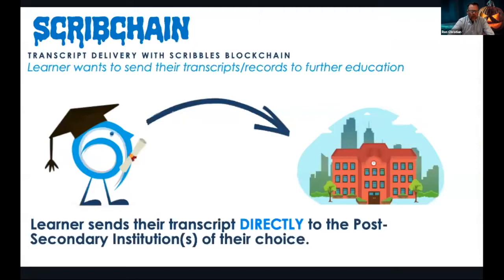So we think about what the future holds. We may be a few years away from this, but we're positioning all the school districts we serve so that you can serve your students not only today, but into the future. What ScribChain is providing is the ability for that learner to potentially send their own record to a post-secondary institution of their choice, maybe send it to a job or a recruiter getting into the military. They would have the ability to send their own record in the future using ScribChain software, as opposed to having to go to the school district.